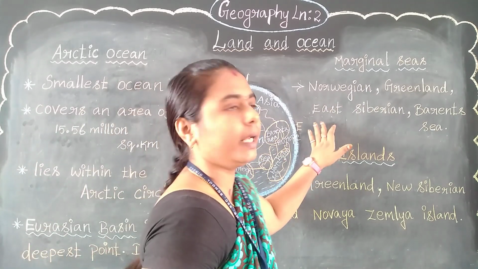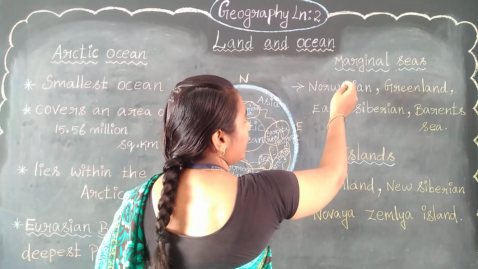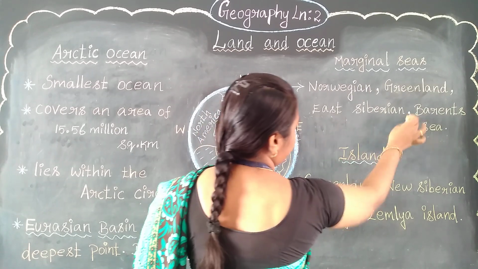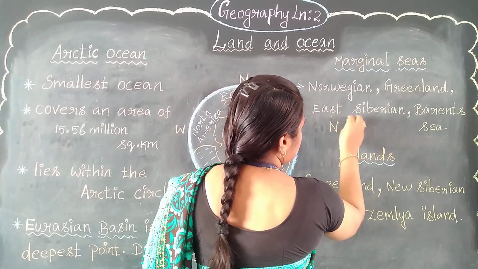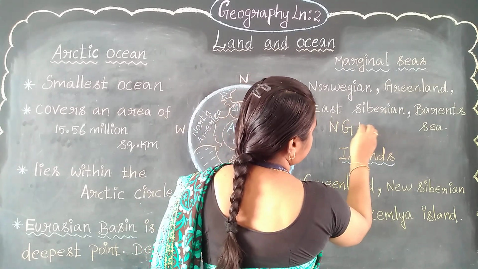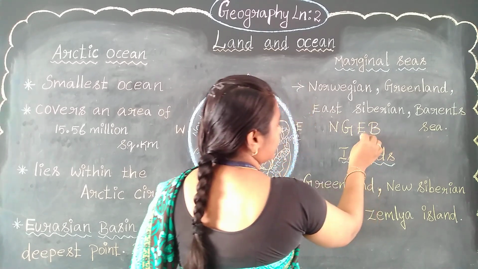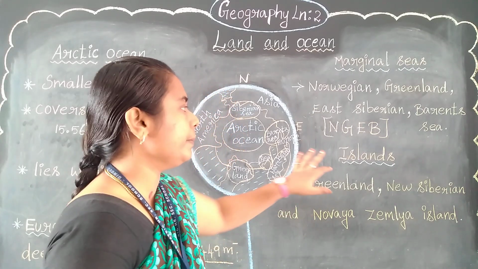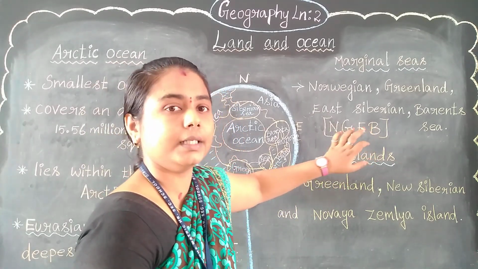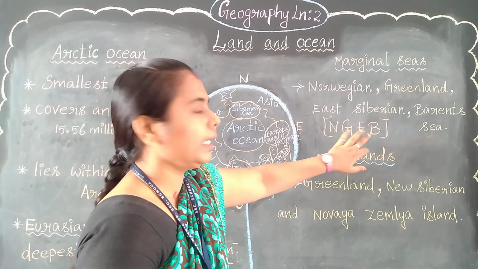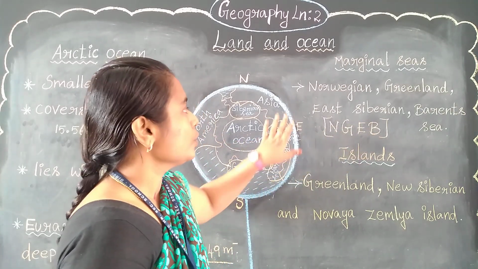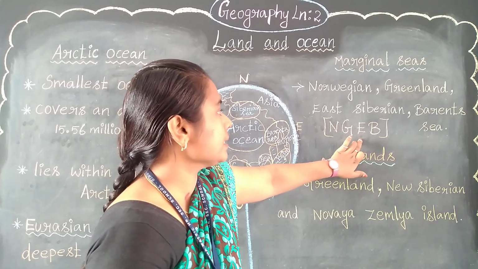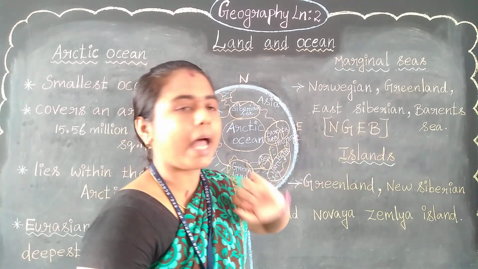It is easy to remember; I will give one formula. Marginal seas: N G E B. Just keep it in your mind. E B means electricity bill. So N G E B. N means Norwegian, G means Greenland, E means East Siberian, and B means Barents.